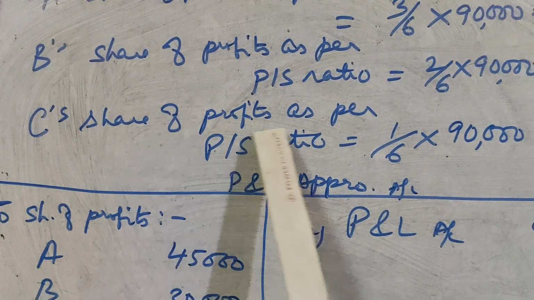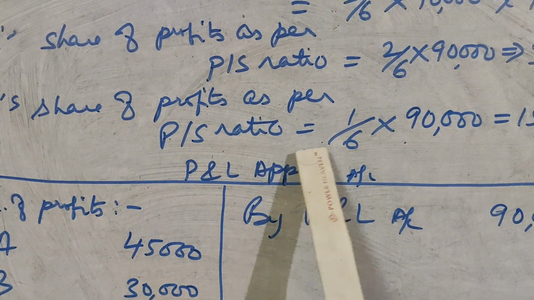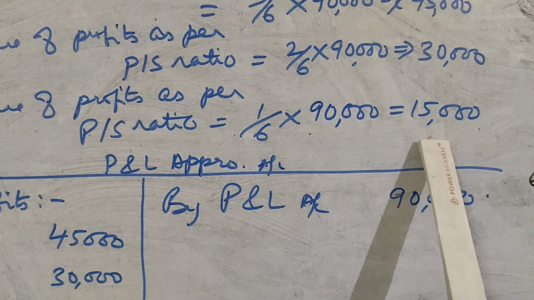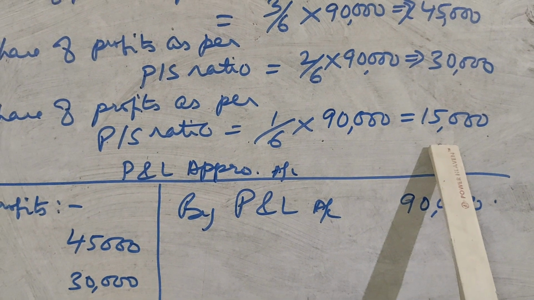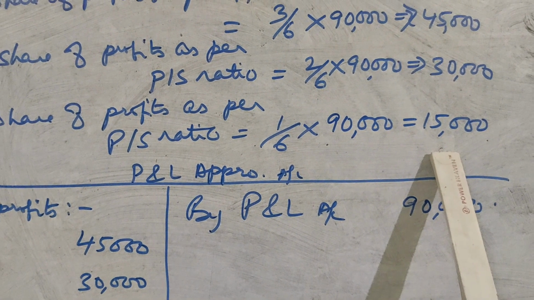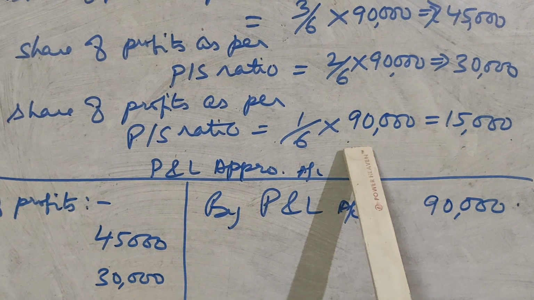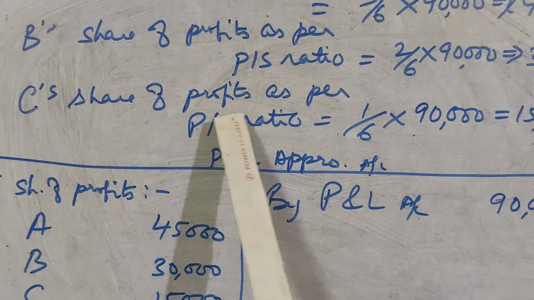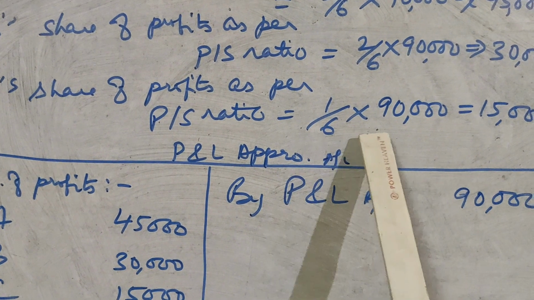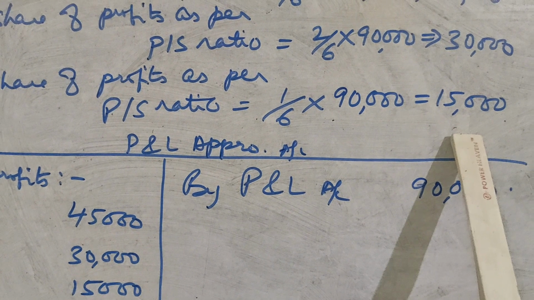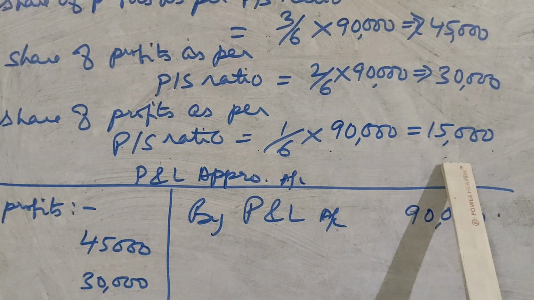And C's share of profits as per profit sharing ratio is 1/6 of 90,000, that is 15,000.